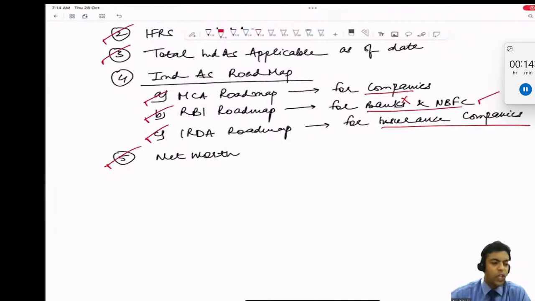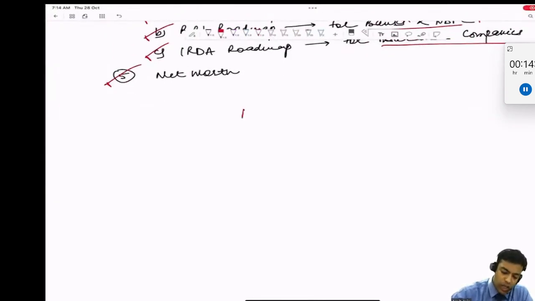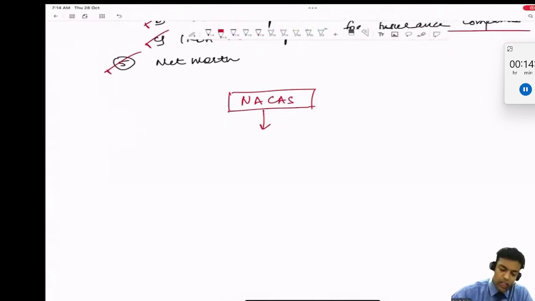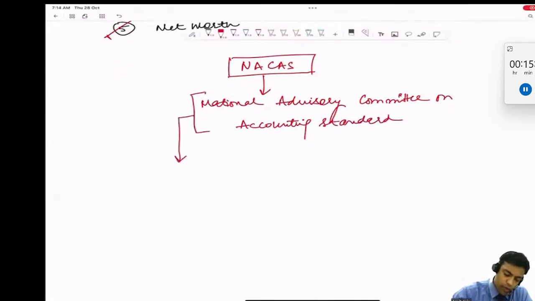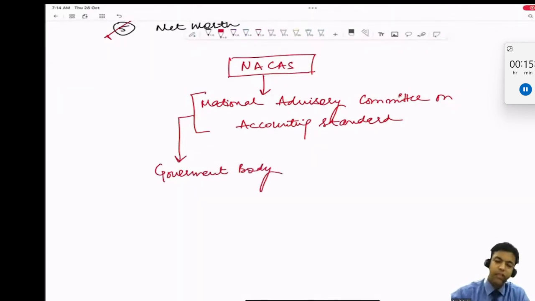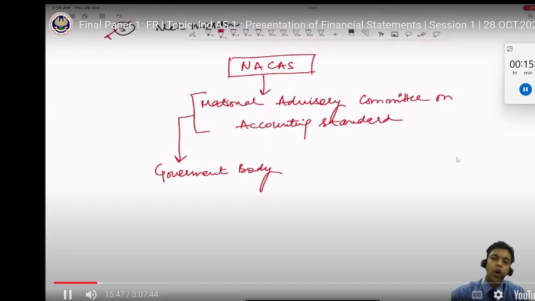Okay, Jitendra is saying, sir, what is NACAS? Jitendra is asking, sir, what is NACAS? Right? The full form of NACAS is National Advisory Committee on Accounting Standards. Right? This is a government body, guys. So government has formed this body, right, to represent the Ministry of Corporate Affairs, right?